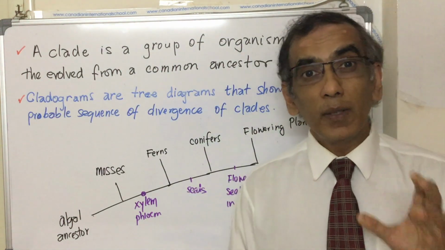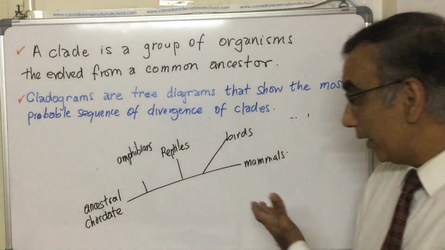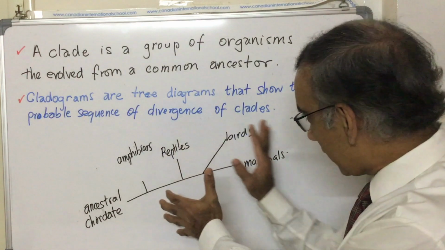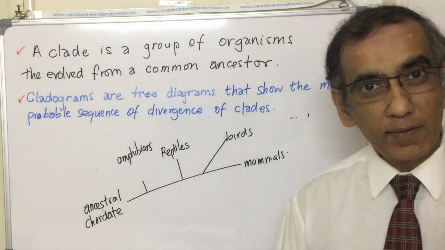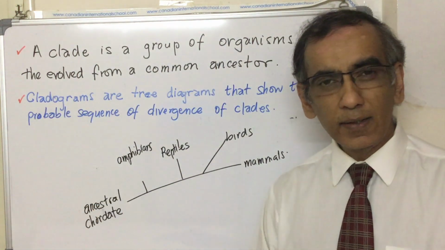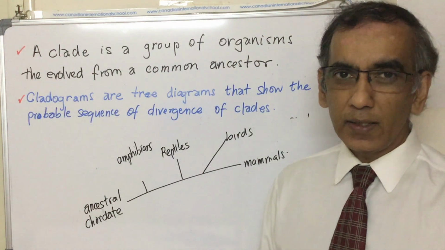But problems do arise. Let's take a look at another example. In this example here, we look at the Phylum Chordates. Just this section here of the Phylum Chordates, with the land animals that belong to the Phylum Chordates, and some ancestral chordate, a simple organism again from the ocean, like I mentioned previously.